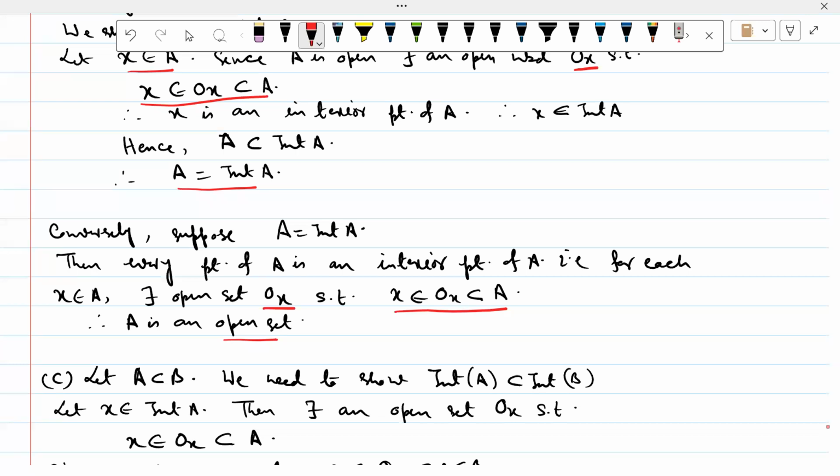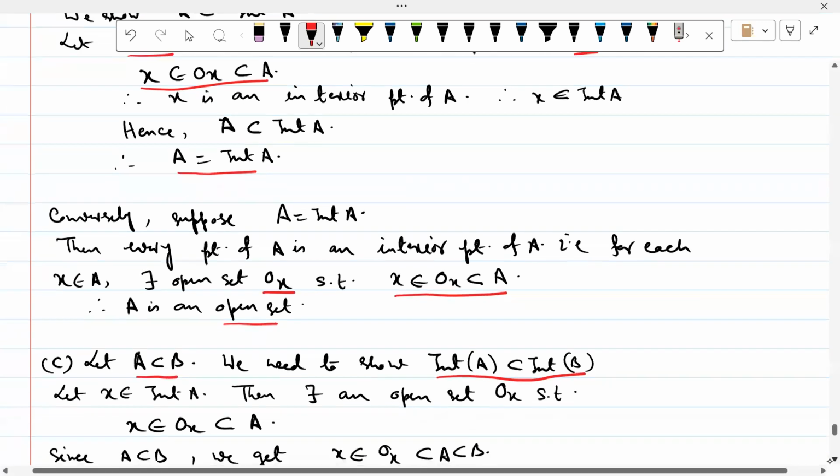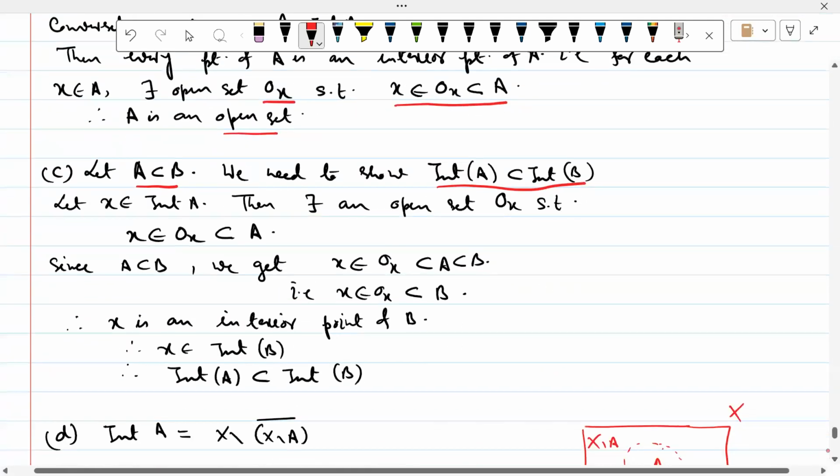Next, let A be a subset of B. We want to show that int A is a subset of int B. Again, you can take it as an exercise, but still I am giving proof.